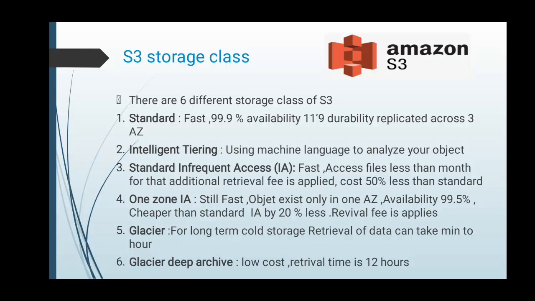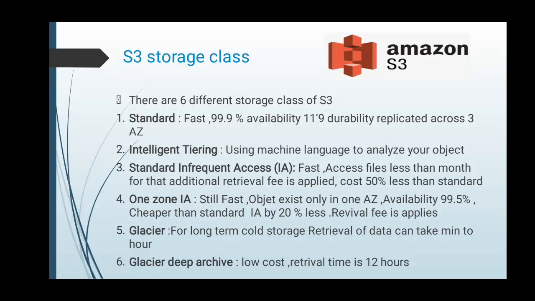Next is infrequent access. It is for data accessed less frequently, but when you need rapid access. You can access files quickly, less than once a month, but an additional retrieval fee is required. Its cost is 50% less than standard. Then One Zone, a lower cost option for infrequently accessed data. Data exists in only one availability zone. It provides 99.5% availability, which is cheaper than standard IA, and here a retrieval fee also applies.